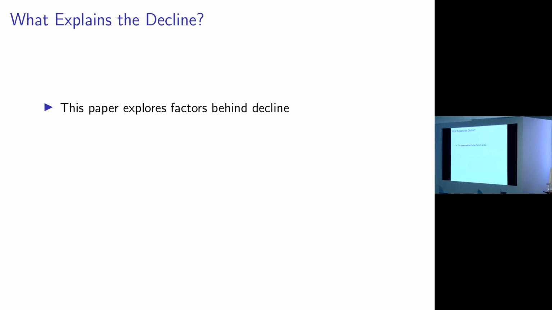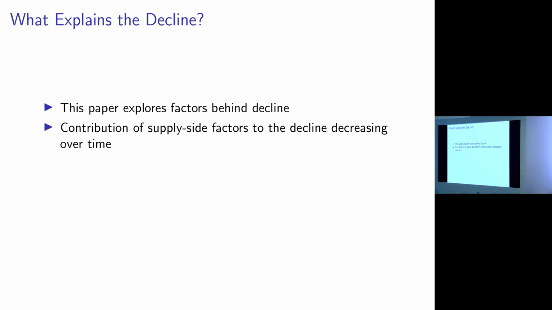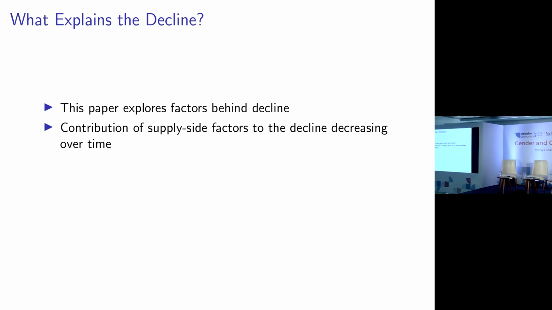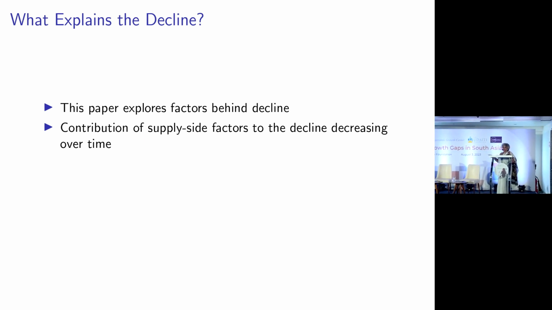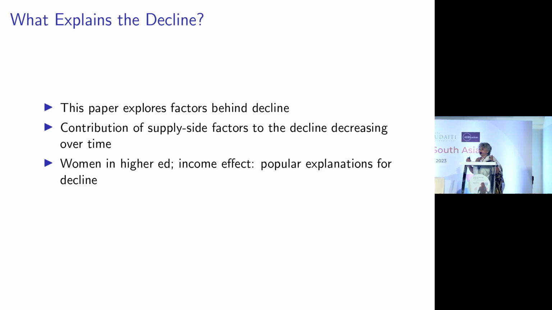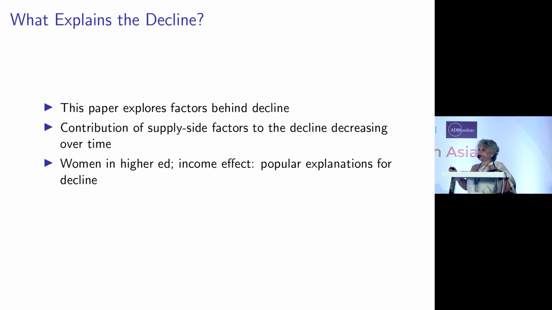And the first paper that I want to talk about, which is not the dropping out paper, is the paper that explores the factors behind the decline. And we first start by looking at the contribution of supply side factors. Because if you're looking at a decline that happened between 2004-05 and 17-18, a lot has changed in India in between. People in general are more educated, women are more educated, incomes have been rising, etc., right? So there have been supply side changes that would explain some of the decline, and we just want to see how much that is. And we look at women in higher education, income effect, etc.